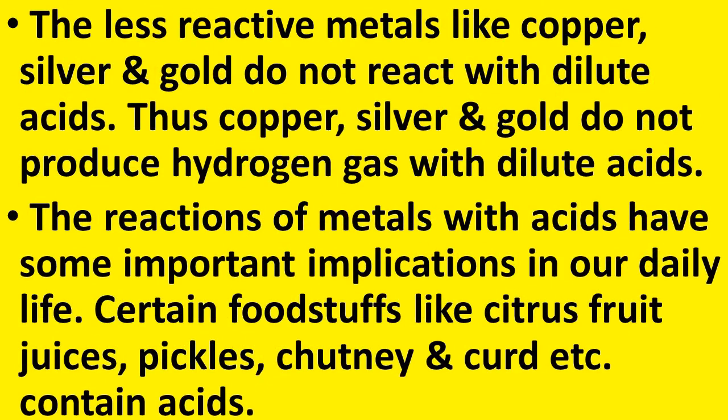The less reactive metals like copper, silver and gold do not react with dilute acids. Therefore, only the reactive metals react very fast with the acids. That is why the less reactive metals do not produce hydrogen gas with the dilute acids.